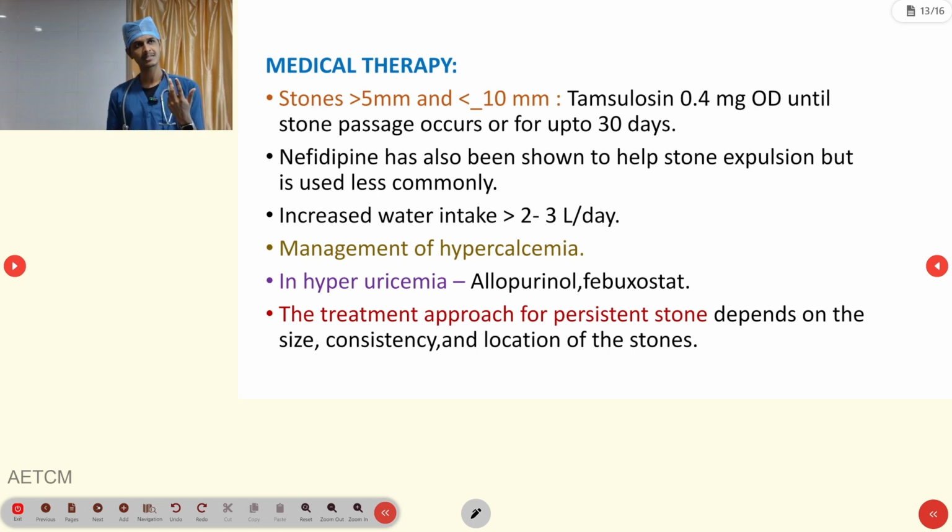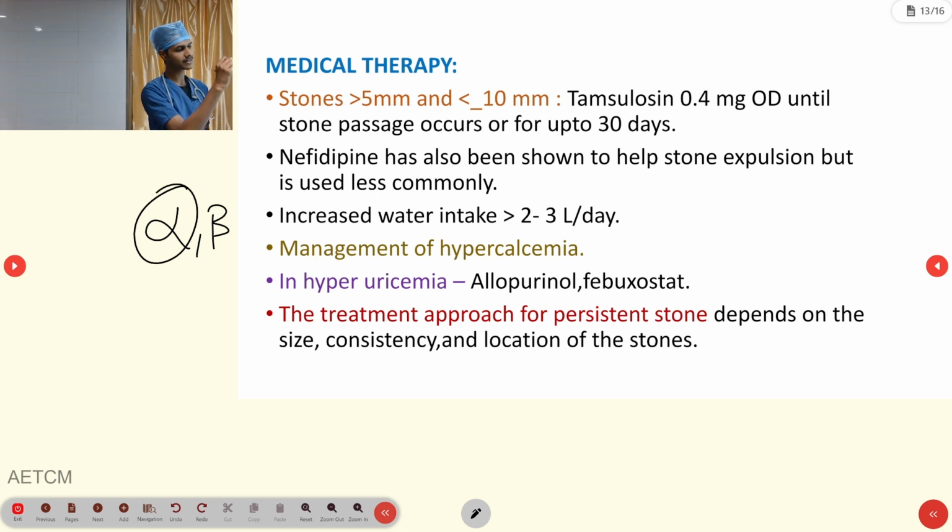So tamsulosin is one of the drugs. Action wise, it is an antagonist of alpha and beta receptors. Mainly it will act on the alpha receptors. Alpha receptor we know. So if it is blocking the alpha receptor, the smooth structures will relax.